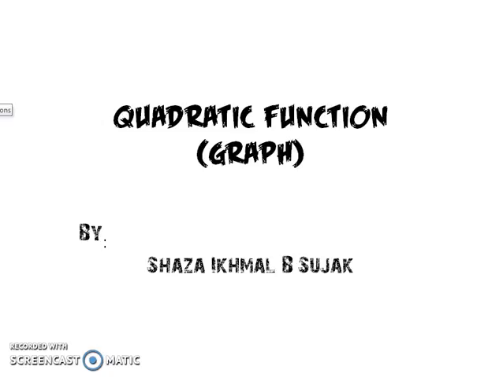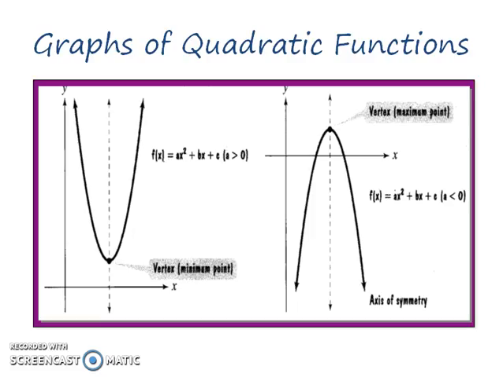I would like to teach about quadratic function, specifically on how to draw the graph. Okay, the quadratic function graph is shaped like a cup. If the coefficient of x squared is more than 0, it will look like this, which has a minimum point. But if the coefficient of x squared is less than 0, then you have a maximum point, which looks just like this.